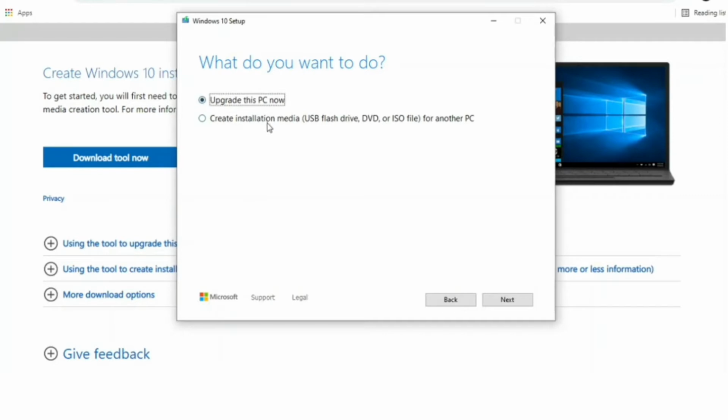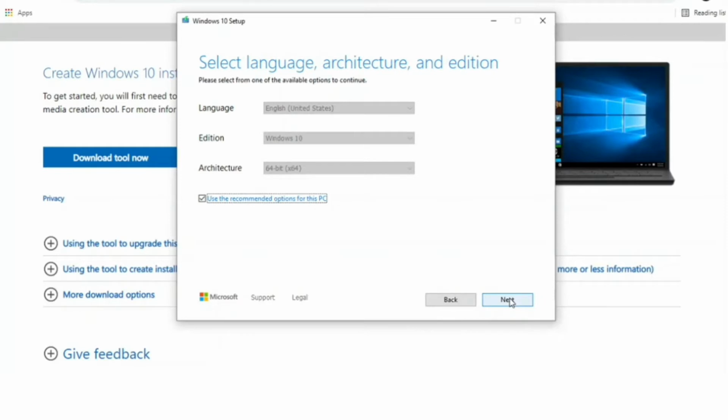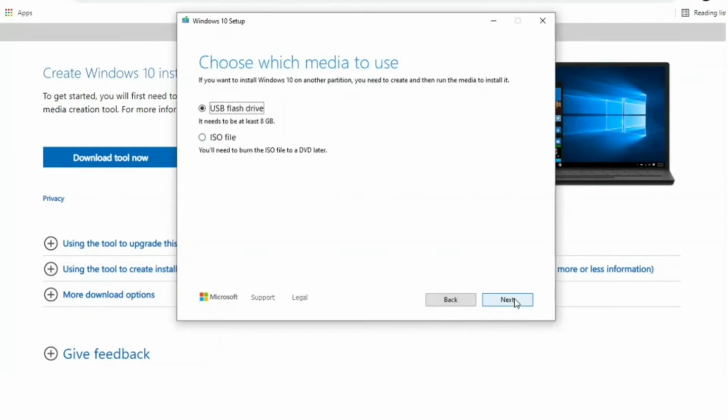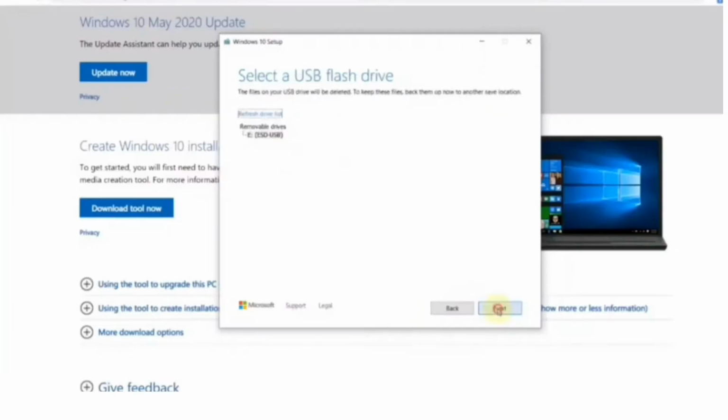You have two options in here, so you have to click in here, which is create installation media. Just click in here and then click next. Okay, click next again. Choose USB flash drive. Then click on here and then click next.